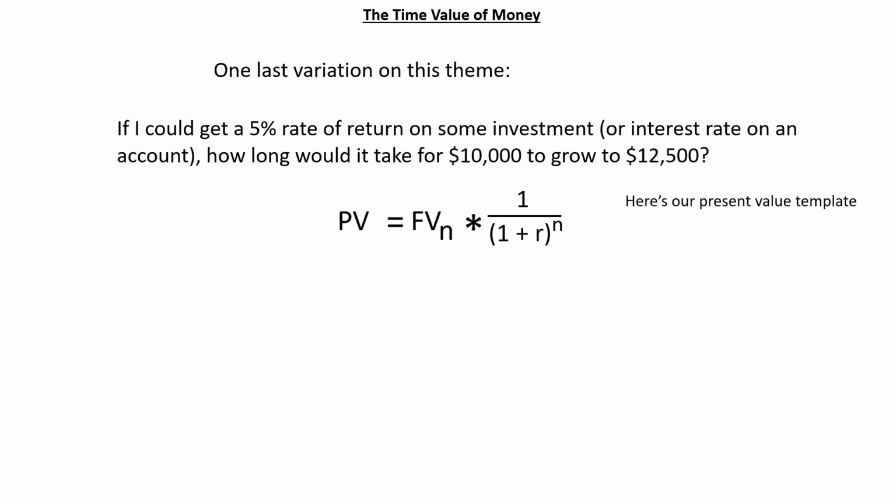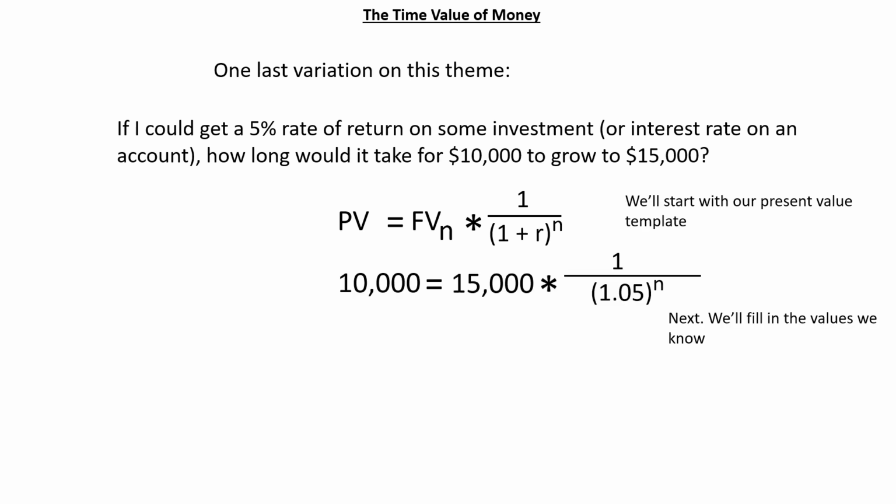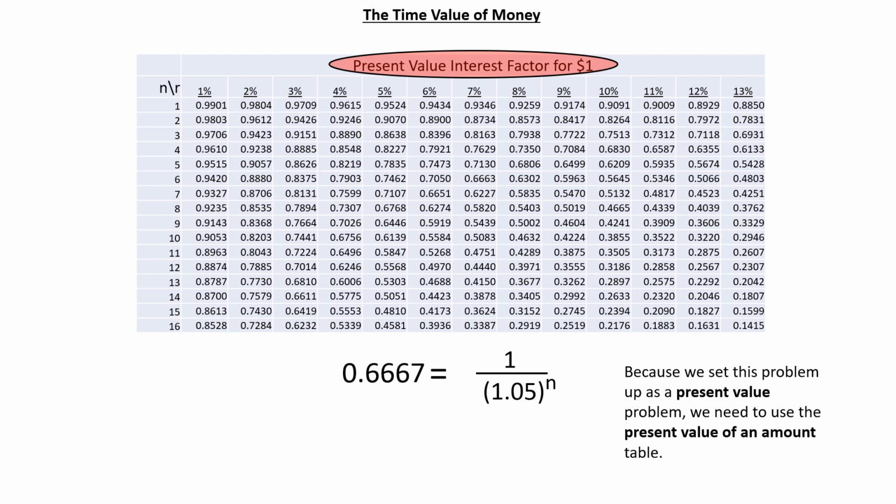Here's our present value template in its general form. And here it is with the values filled in. Let's use a little more 8th grade algebra to move that 15,000 over to the other side of the equation. Pause the video if you need to see what I did there. Because we set this problem up as a present value problem, we need to use the present value of an amount table.